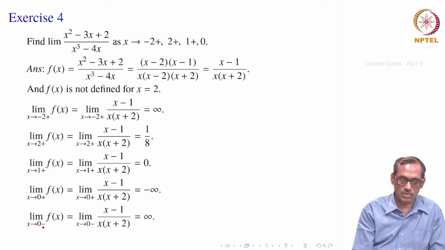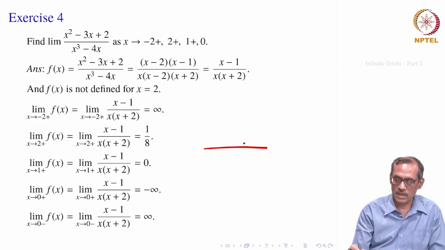Now, limit x goes to 0 minus f of x, in a similar way, let us say x is near 0, but towards the negative side. So, x becomes near 0 and it is negative, x plus 2 is near 2, so x plus 2 also remains positive, x is negative, so the bottom is negative, and the top is near 0 minus 1.